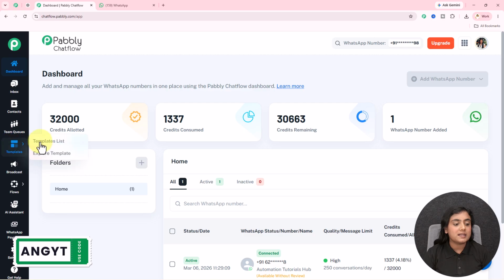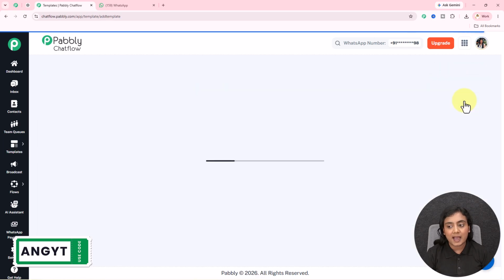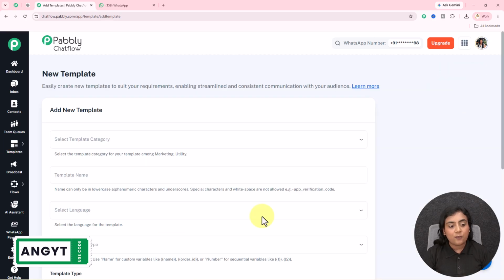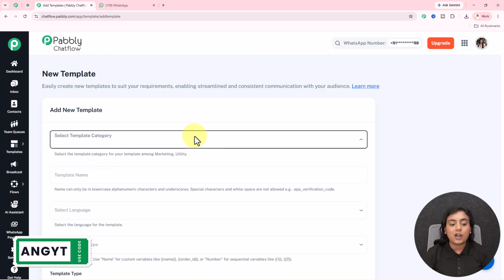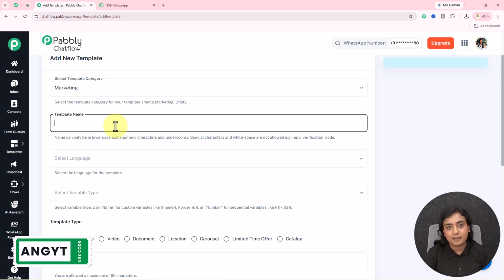Now over here, to create a template, go to the template and template list section. To create a new template, click on this add template button and select this option. We have to select the category of the template. Now I'm going to create a promotional marketing template, so I'm going to select this section over here. Next, it is asking for the template name.